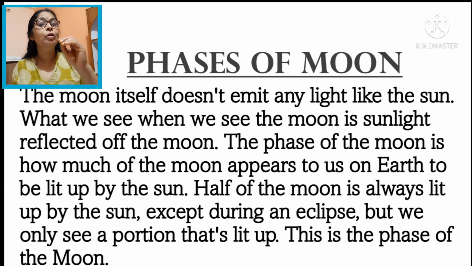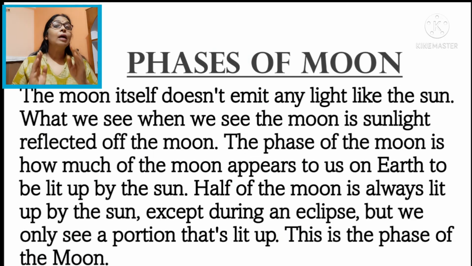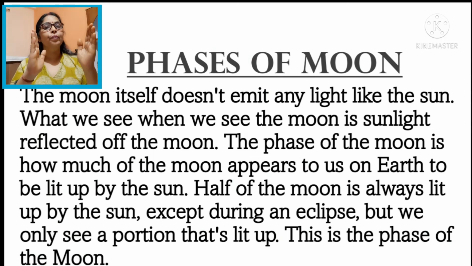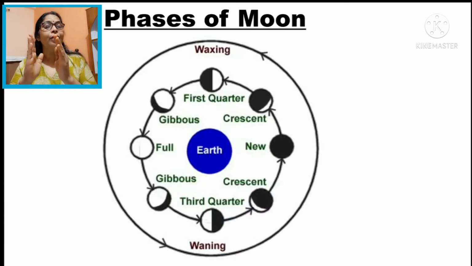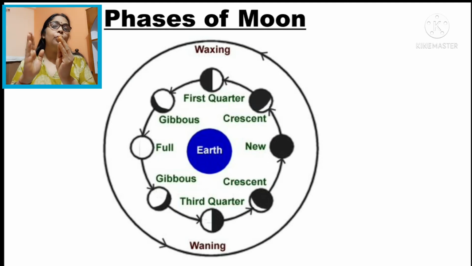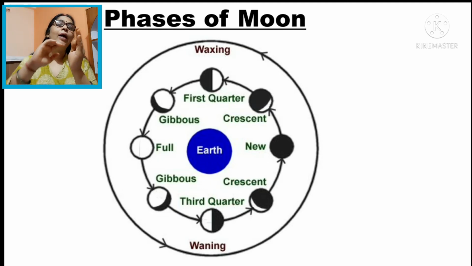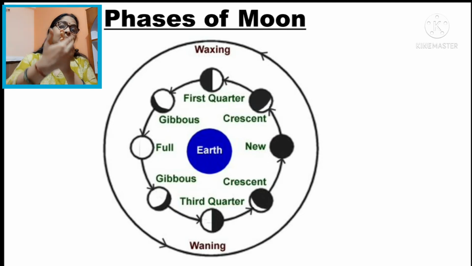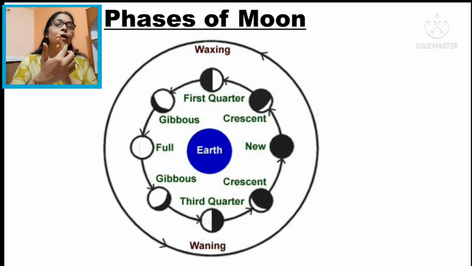Now I'm going to explain lunar eclipse. When the earth comes between the sun and moon, due to the shadow of the earth, the moon is hidden. Then sun rays do not reach the moon, and some people present in some part of the earth are not able to see the moon at all, and there it is a total lunar eclipse.